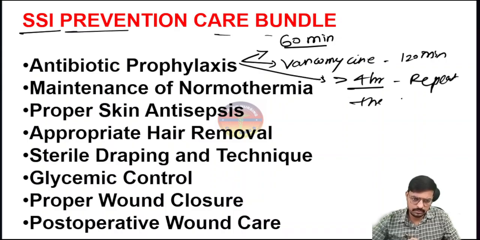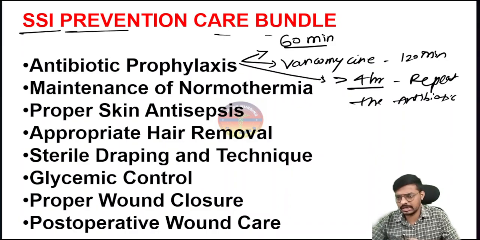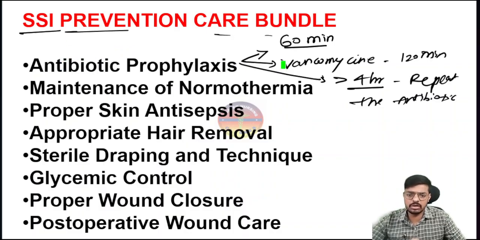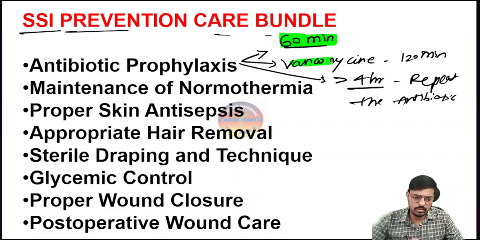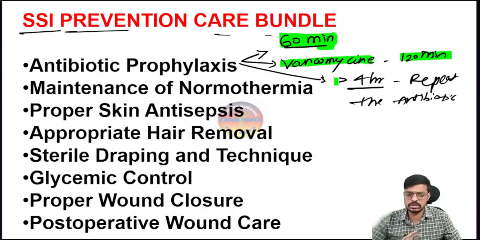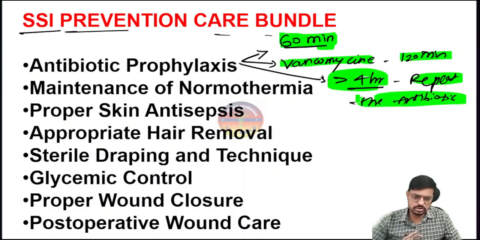Repeat the antibiotic. This is what the guidelines say. Antibiotic prophylaxis should be given 60 minutes before the surgery, and vancomycin we can give 120 minutes before surgery. Only vancomycin; except for that, all antibiotics we give 60 minutes before the surgery. And if the duration of surgery goes beyond 4 hours, repeat the antibiotic. This is the most important.